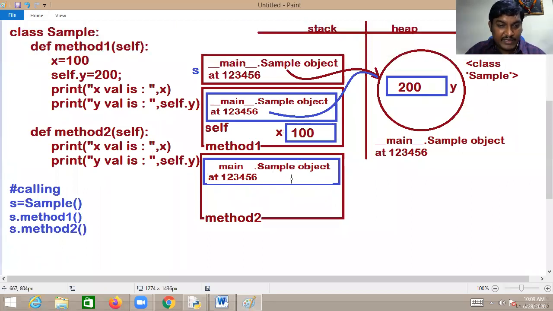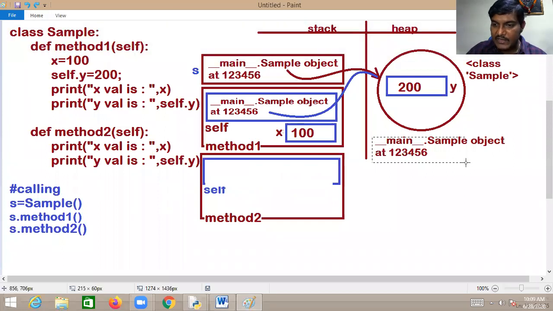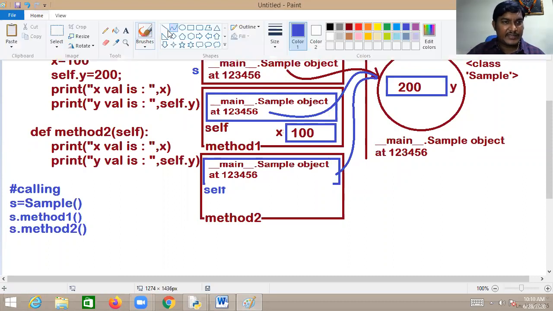Now self in method 2. Come on, gentlemen. Self in method 2 is also referred to the same object. Which object? The sample object. Let me check that. Self in method 2 is also referred to the same object. Now you can observe this is referred to the same object. This is what happened, this is the case.